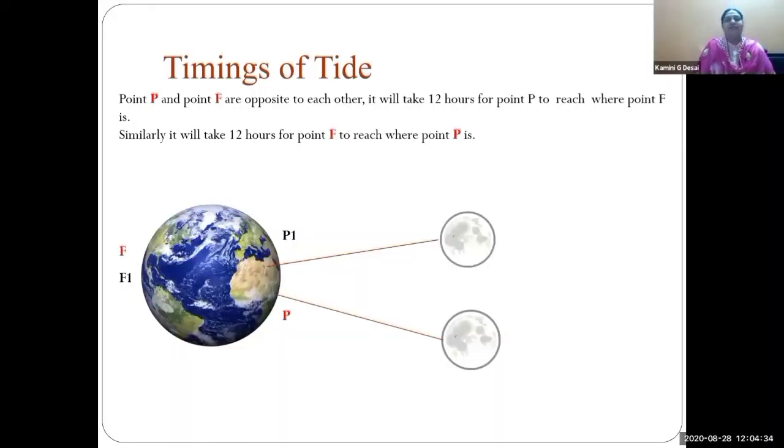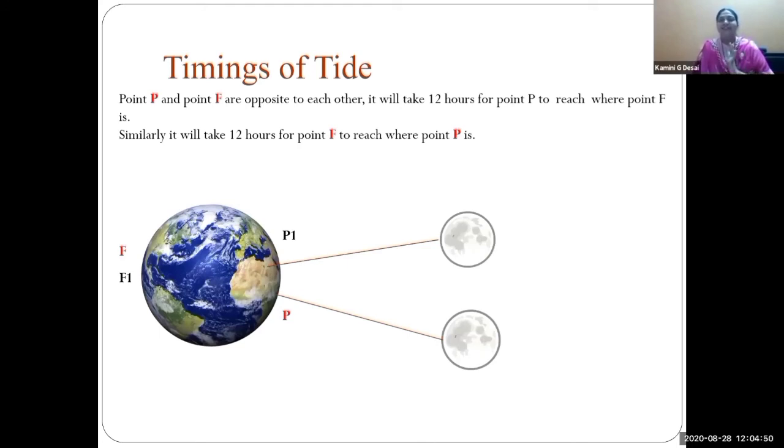Now see the diagram again. Very good. See the point P, it will take 12 hours to go to F. And see how two moons are showing in the picture. Why only one Earth and two moons?